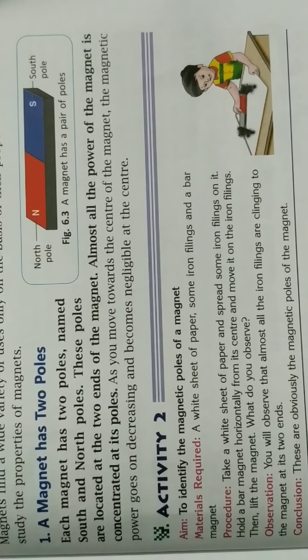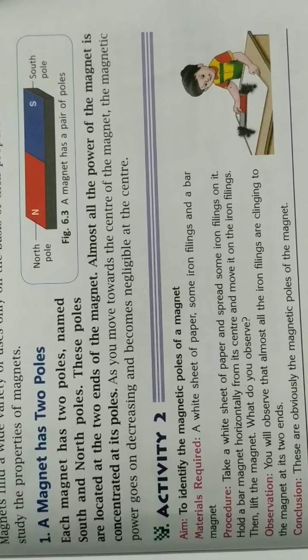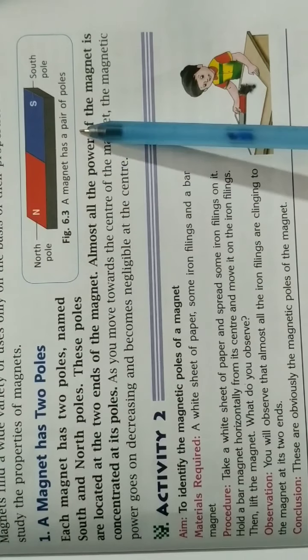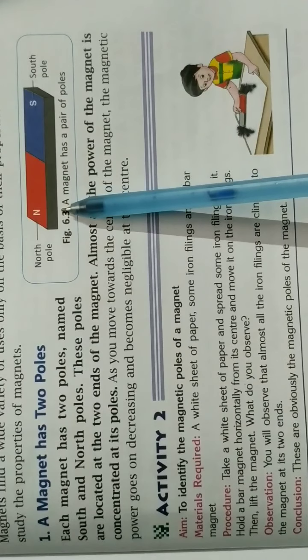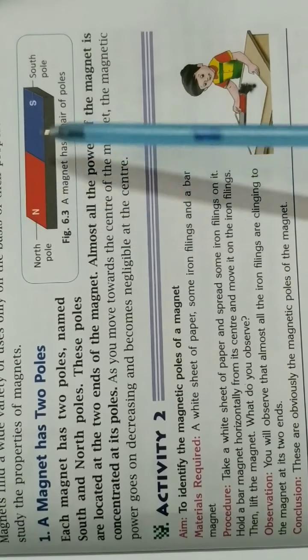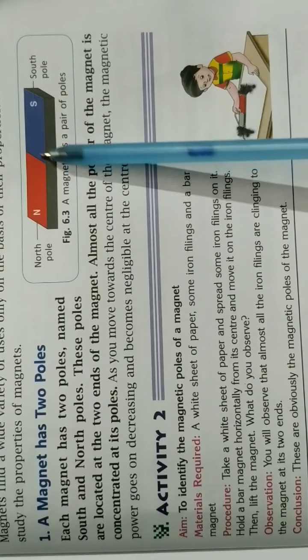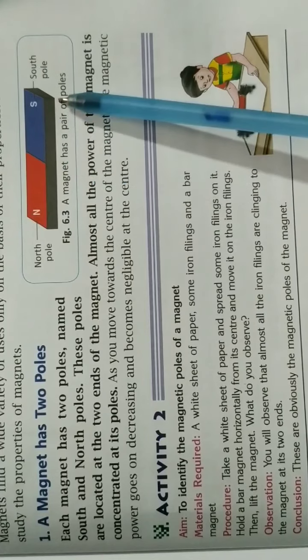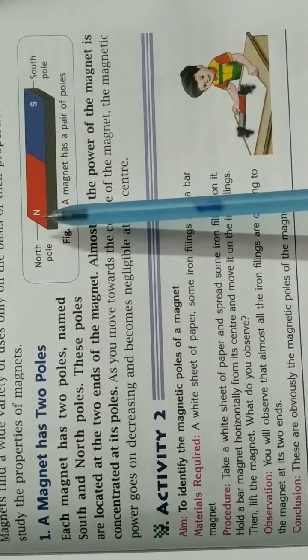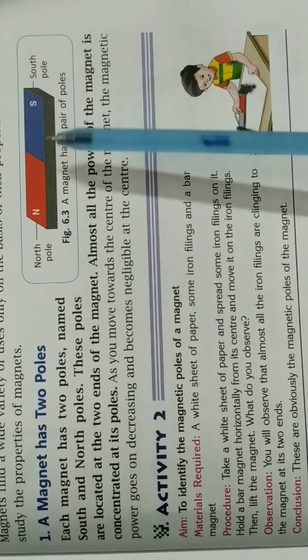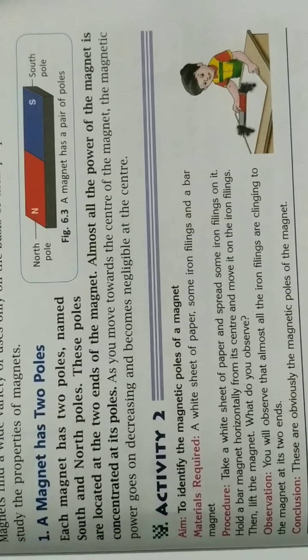So very first property is magnet has two poles. As like in this diagram you can see a bar magnet is taken, and in this bar magnet you can see a north pole and a south pole. The end poles are shown, and in between a line you can see half of the color is blue and half of the color is red. So these are indicating the two poles of a magnet. So the two end poles, that is north and south pole, are having the maximum strength.